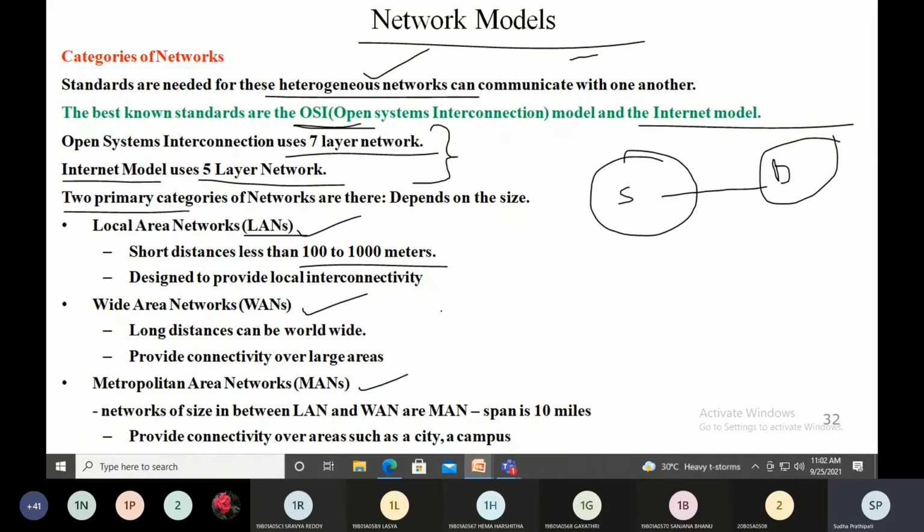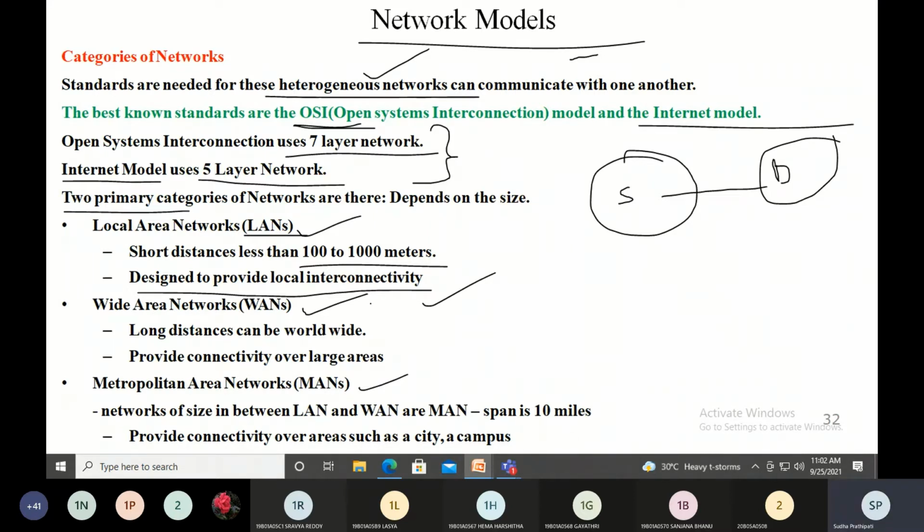For example, systems connected in a home office or systems connected in a building, all that come under the LAN. It is designed to provide local interconnectivity because it is limited to specific meters, 1000 meters, which is 1 kilometer. So it is restricted to 1 kilometer distance only. That's why we say that it is designed to provide local interconnectivity.